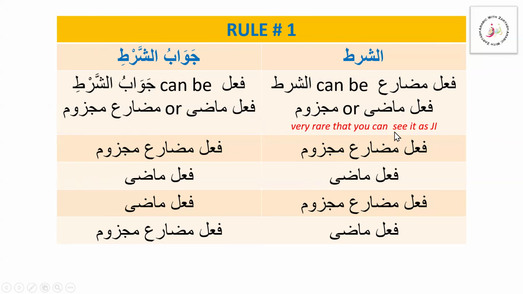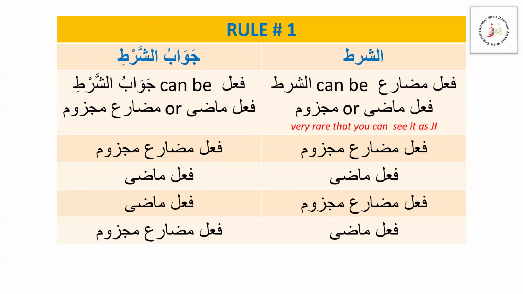With that, if we have the fi'l mudari majzoom, the jawab shart can be fi'l mudari majzoom. And if it is fi'l madi, then the jawab shart will be fi'l madi. So these are the rules. Also, if the shart is fi'l mudari majzoom, we can have the jawab shart in the form of fi'l madi.